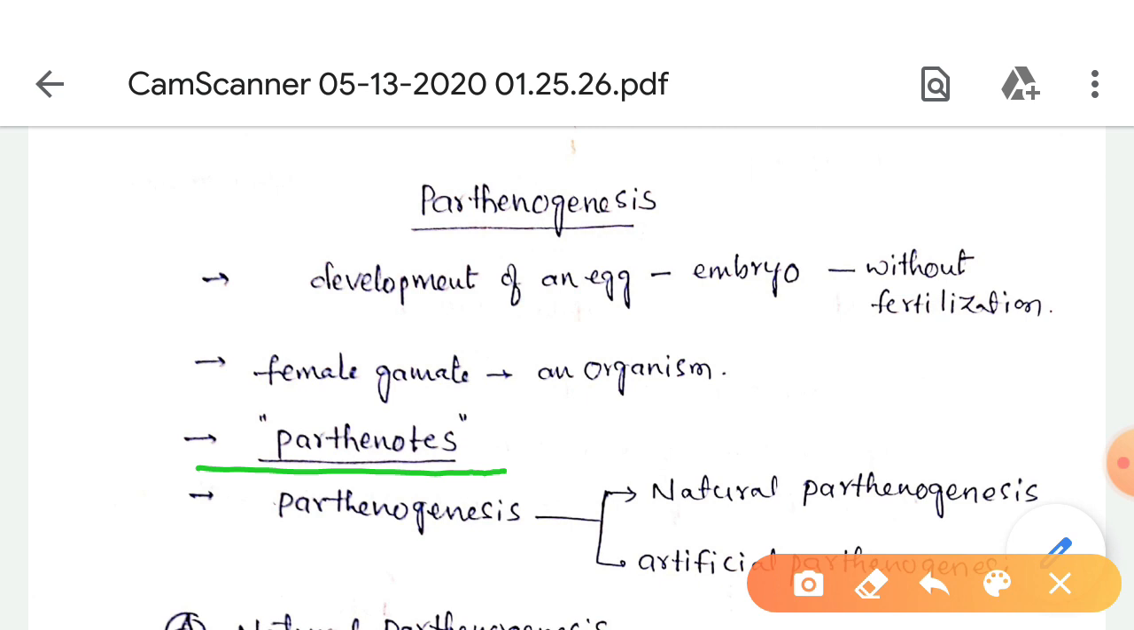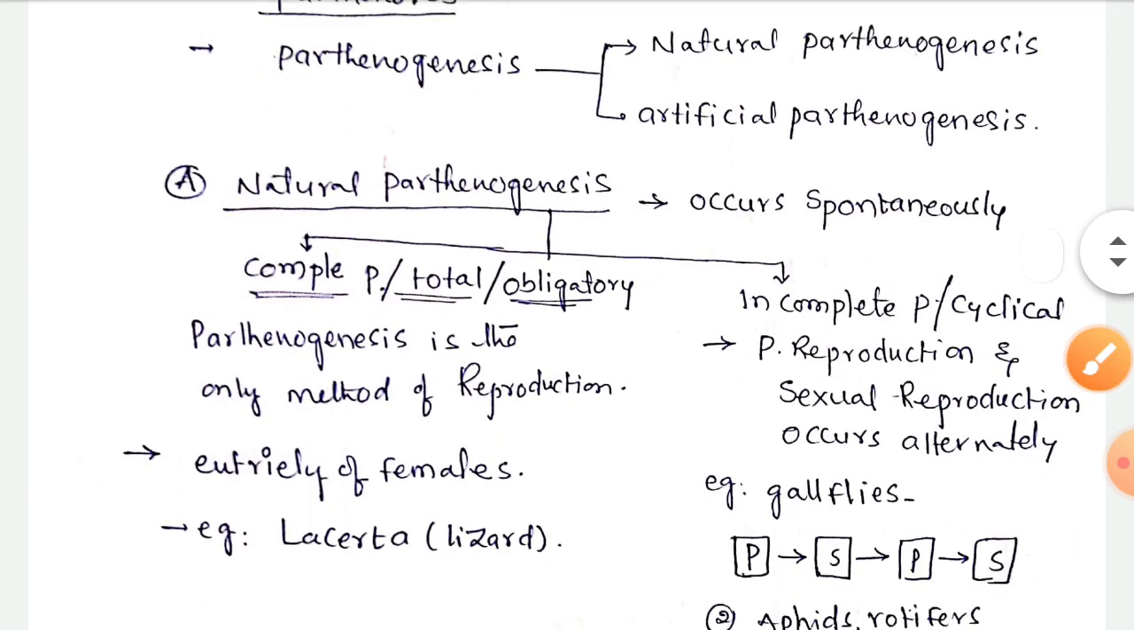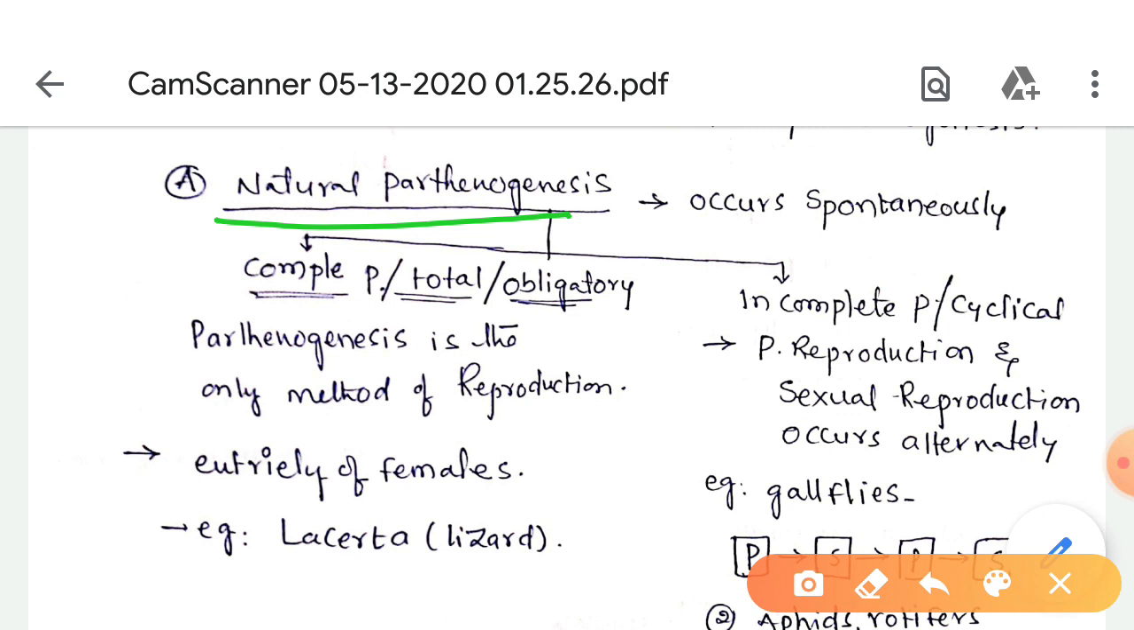Parthenogenesis may be of two types: natural parthenogenesis and artificial parthenogenesis. Natural parthenogenesis means when parthenogenesis occurs spontaneously. It is of two types: complete parthenogenesis and incomplete parthenogenesis. Complete parthenogenesis is also called total parthenogenesis or obligatory parthenogenesis.